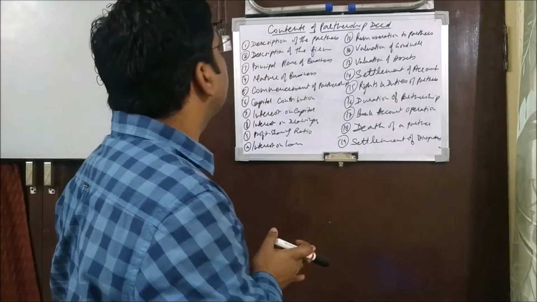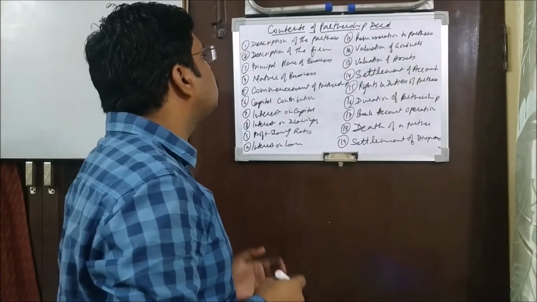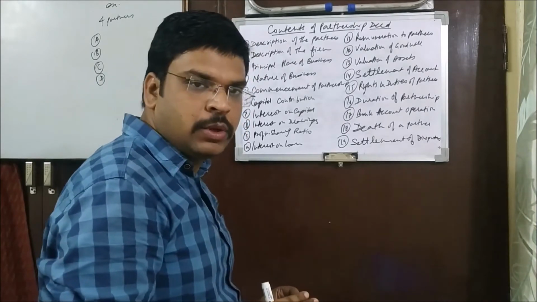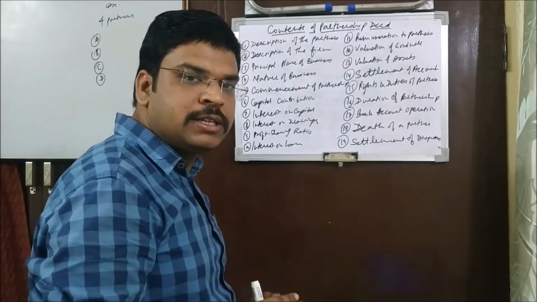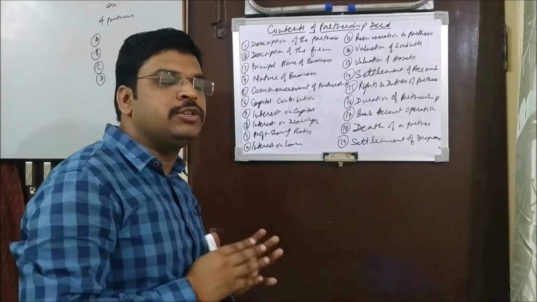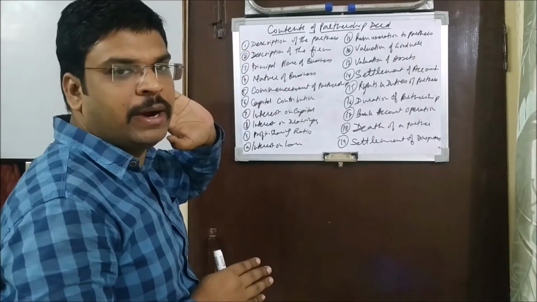Very first, they need to give descriptions about themselves. It means they have to mention their full name, their father's name, their residential address and their photo IDs, etc. These kinds of formalities need to be done by all these partners. So, description of the partners.